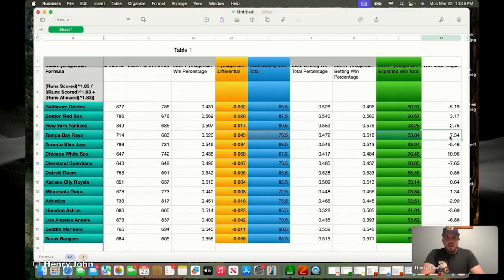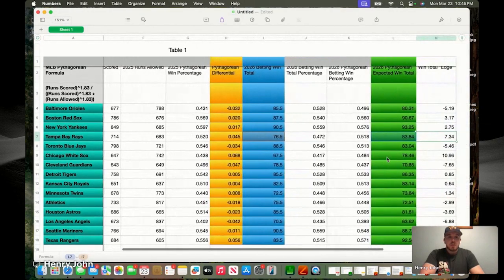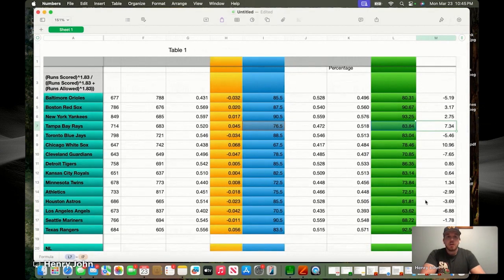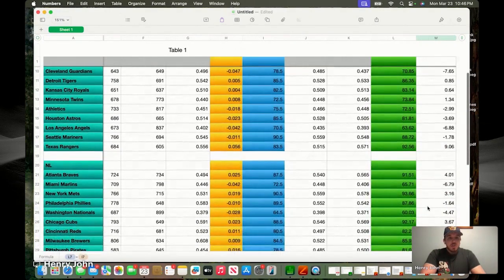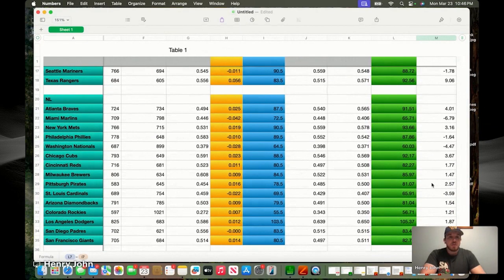The Rays were number three. They're projected to finish a little ways below 500 this year. Basically the same win total as last year for the Rays, but potentially that could be a savvy play as well when you consider it's a smart front office. They're very analytically driven. They don't have the biggest budget, but they consistently get the most out of their players. And if they have some young guys in the pipeline coming up, that could be one to look at as well.